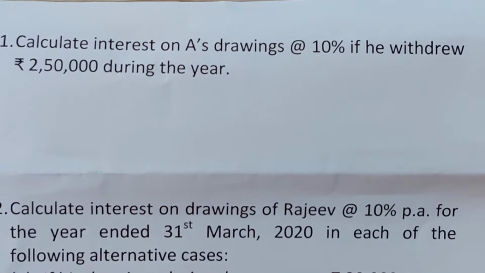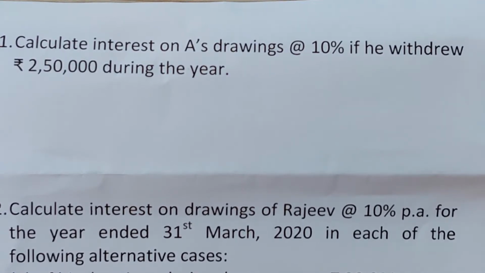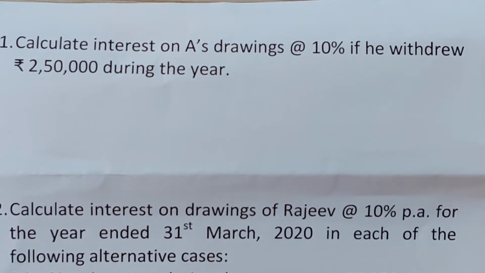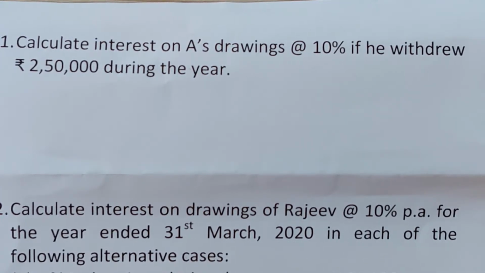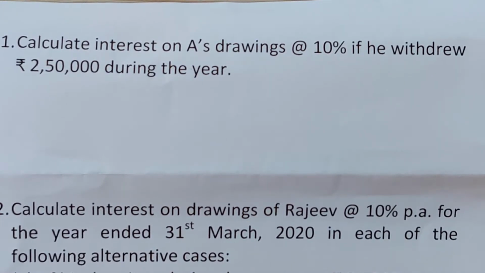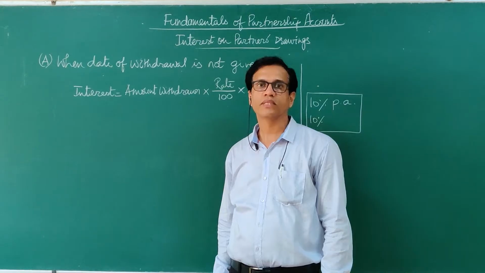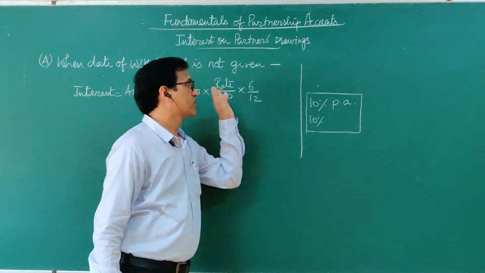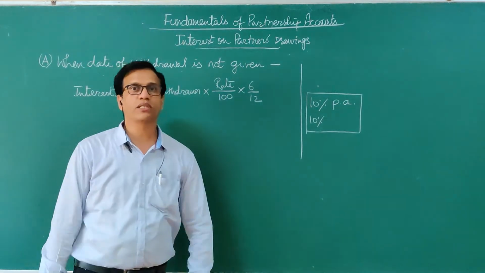So the first question is, calculate interest on A's drawings at 10% if he withdrew 2,50,000 rupees during the year. In this question, rate of drawings is given, but per annum is missing. So we will calculate interest on 2,50,000 rupees for the full year. So see how to calculate it. Before we solve a question relating to this case, let us do this question in which the word per annum